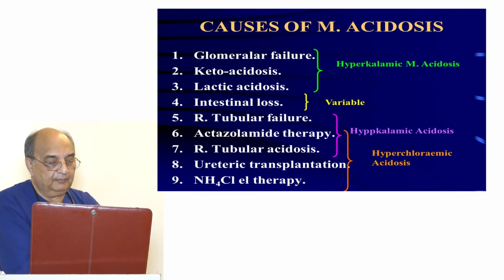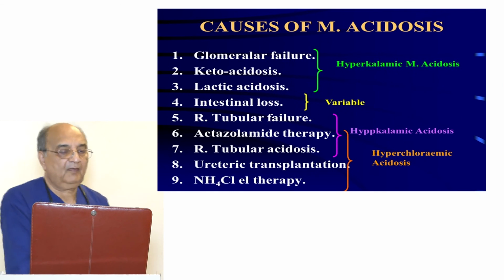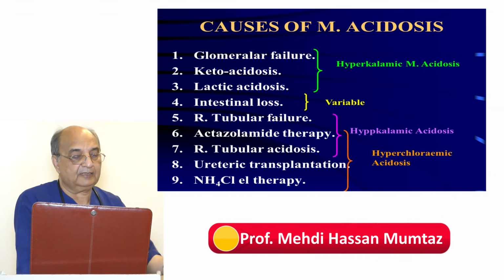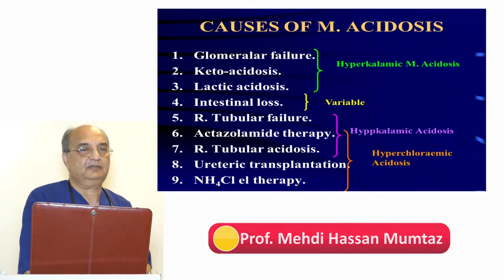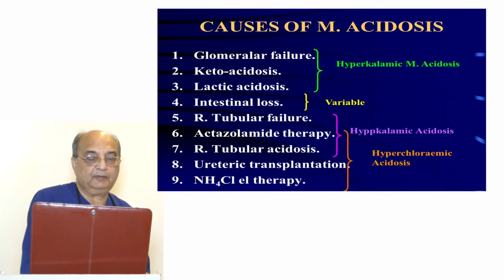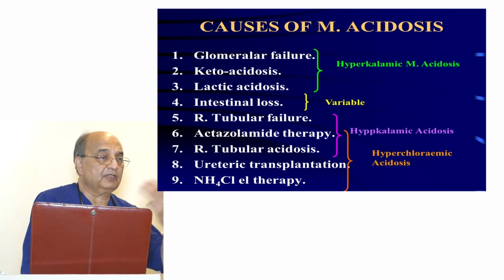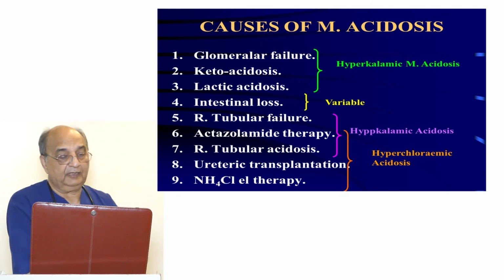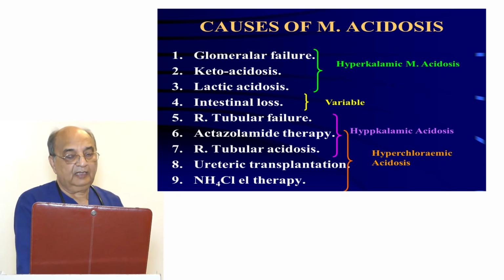Then I have further made my own classification. Glomerular failure, ketoacidosis and lactic acidosis are 3 causes in which the potassium will be raised, so it will be hyperkalemic metabolic acidosis. Then intestinal loss is variable, depending on where you are losing from, whether the stomach or the lower gut. Then renal tubular failure, acetazolamide therapy and renal tubular acidosis cause hypokalemic acidosis.